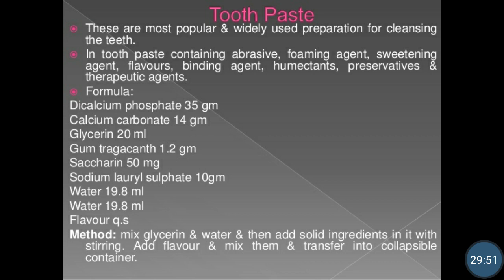Okay, so we have seen the dentifrices. From this part the questions are asked like, write down the ideal qualities of dentifrices, write down the formulation of dentifrices. In that you have to write all the ingredients which you have seen, like abrasives, binders, detergents, flavoring agents, humectants, preservatives, sweetening agents, and the therapeutic agents. You have to write some properties of these ingredients and the proper examples of these ingredients.